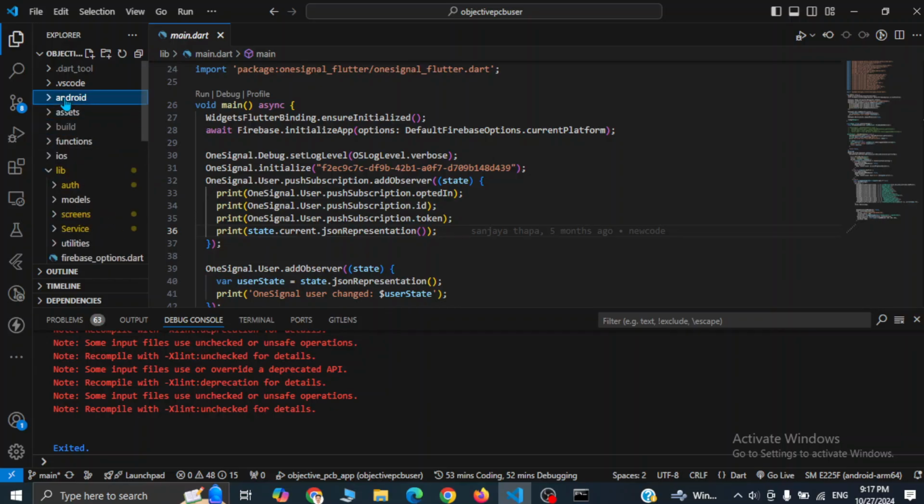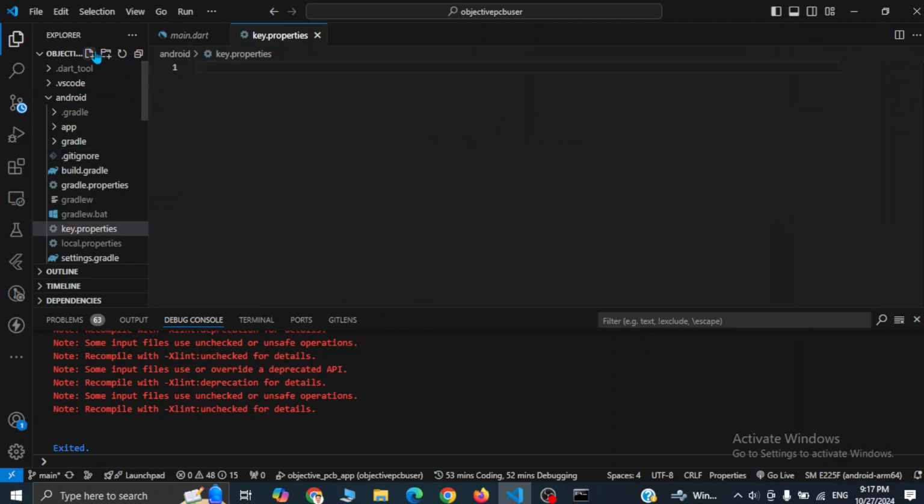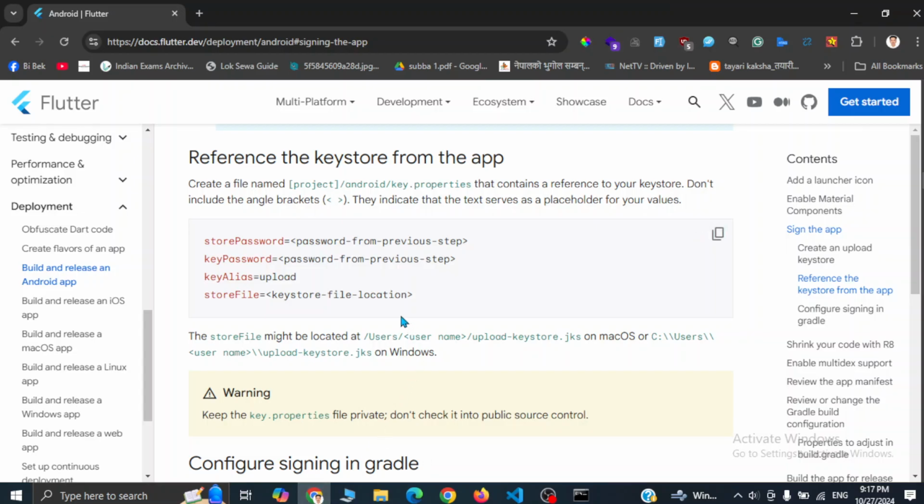So now we have to make a new file named key.properties, and we have to paste the details available here. So let's simply copy this.